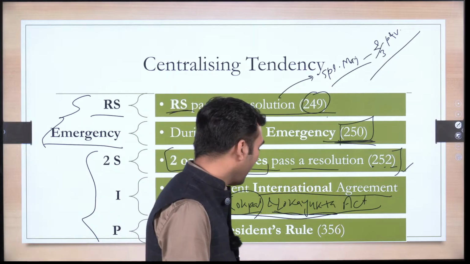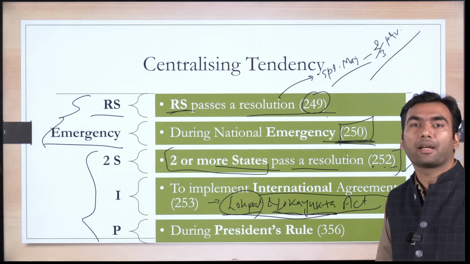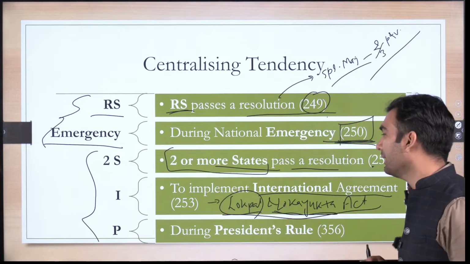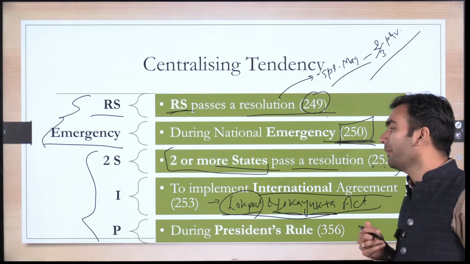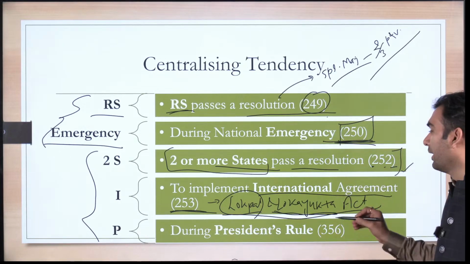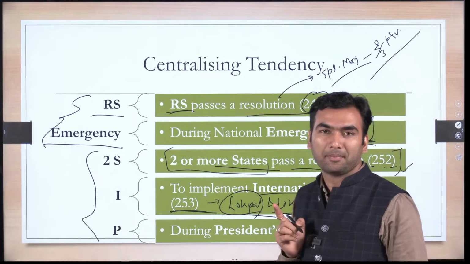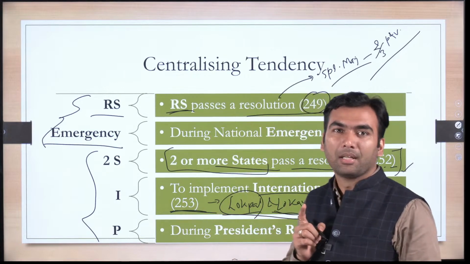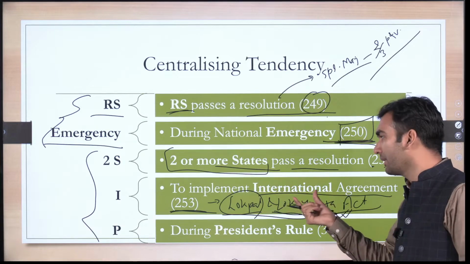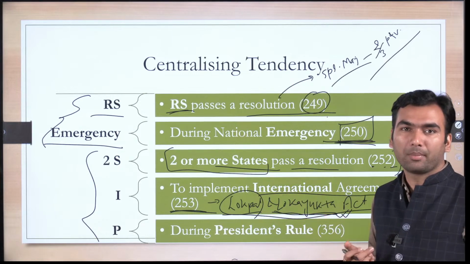Then at that point of time, then Home Minister P. Chidambaram argued that we have signed an international agreement to act against corruption. So to abide by the international agreement, to implement the international agreement under Article 253, the Parliament is instituting an office of Lokayukta in states. So if you give one or two examples along with these articles, your answer would be distinct from the answers given by the normal student.